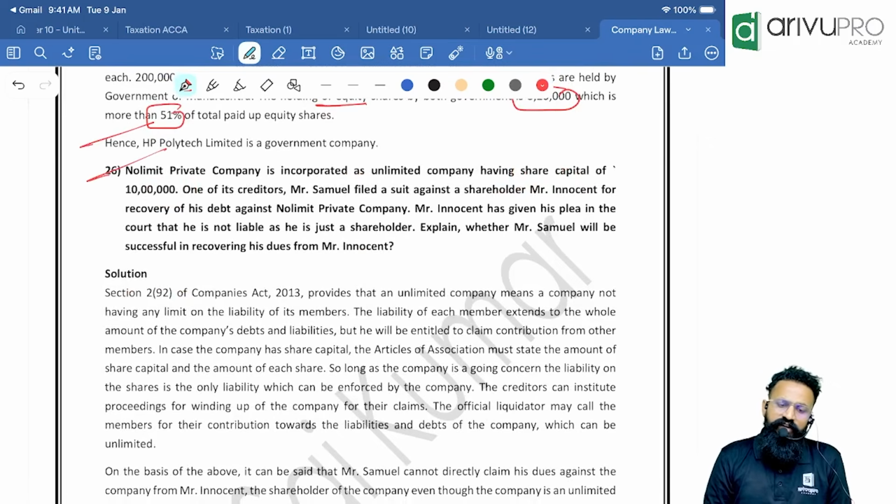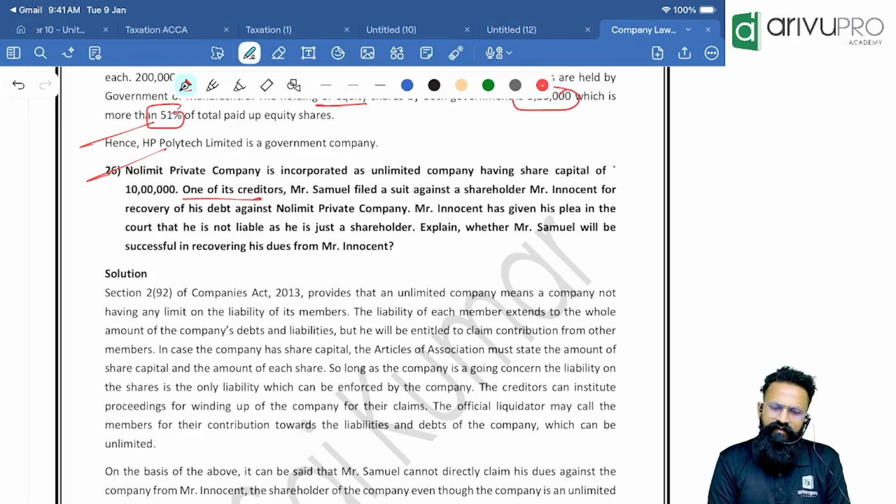Next one, No Limit Private Company is incorporated as an unlimited company having a share capital of 10 lakh. One of its creditors, Mr. Samuel, filed a suit against the shareholder, Mr. Innocent, for recovery of his debt against No Limit Private Limited. Mr. Innocent has given his plea in the court that he is not liable as he is just a shareholder. Explain whether Mr. Samuel will be successful in recovering his dues from Mr. Innocent.